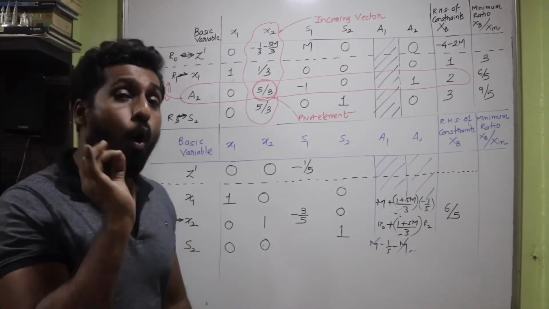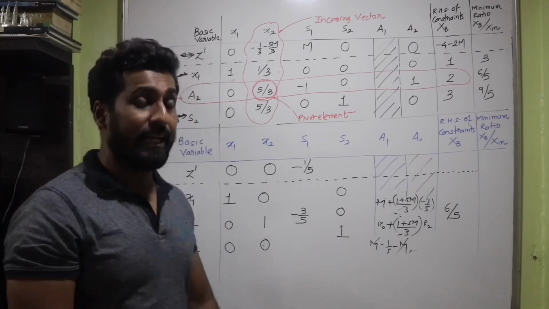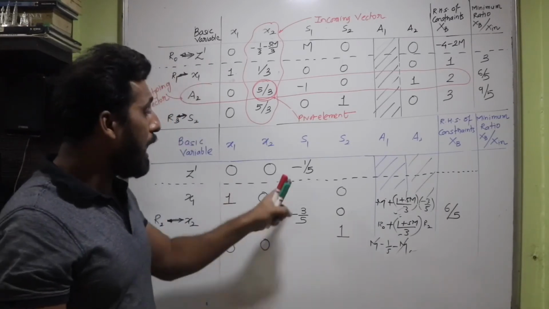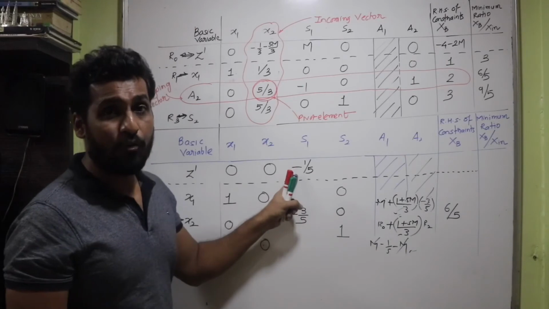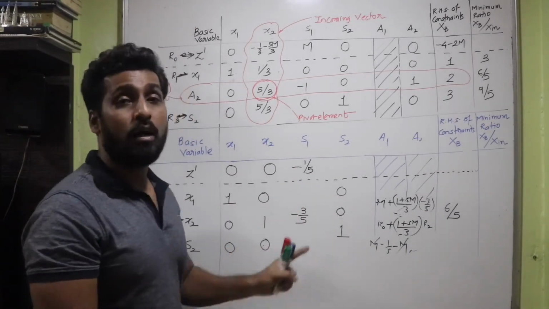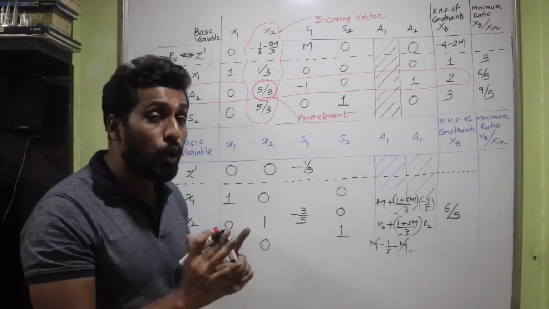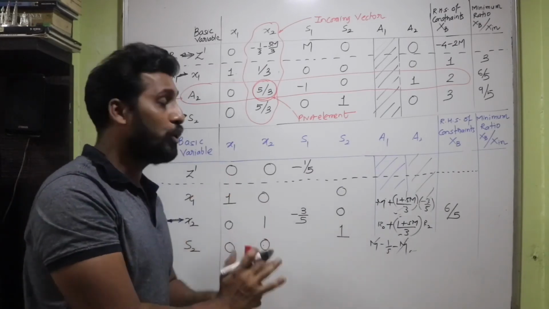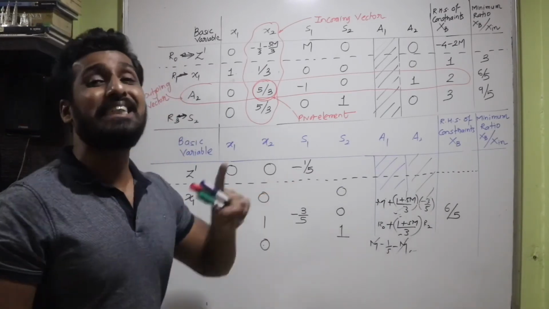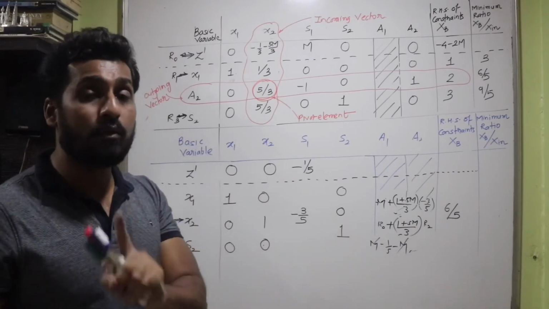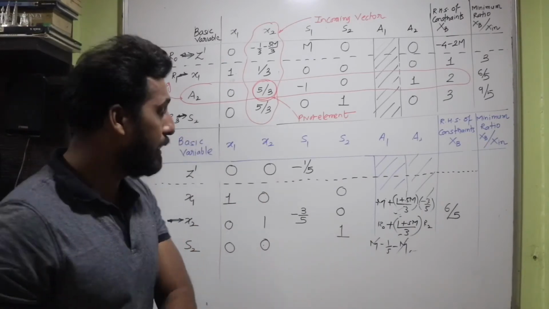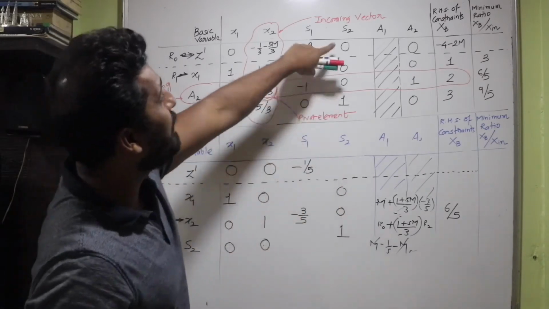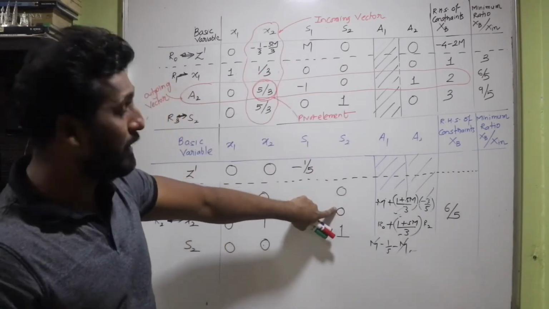All entries must be non-negative, either positive or 0. And as soon as I see this minus 1 by 5, I am very much sure that I will have to make one more simplex table. Then only I'll reach the optimum solution. So this minus 1 by 5 is telling me that I have to go one step ahead, isn't it? Let's move to the last value also. It is 0 here, and here also I see 0, isn't it?